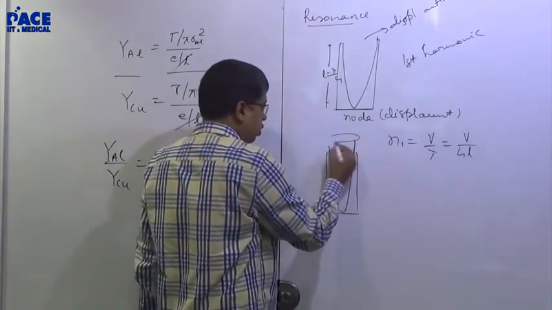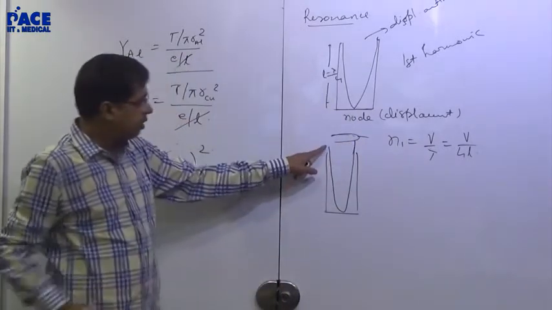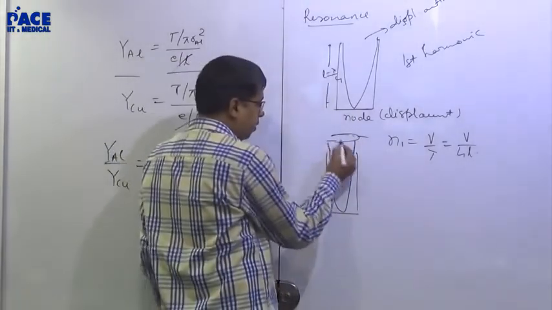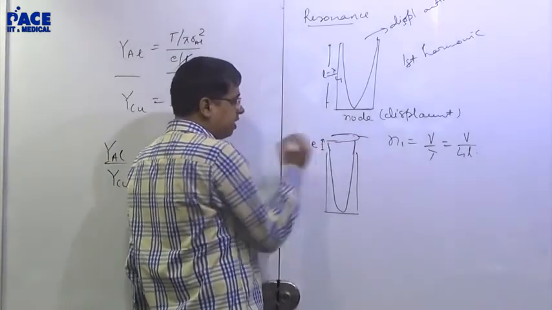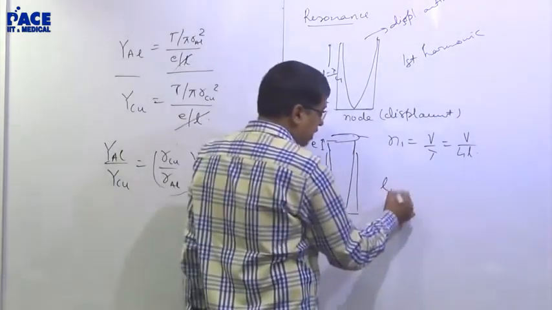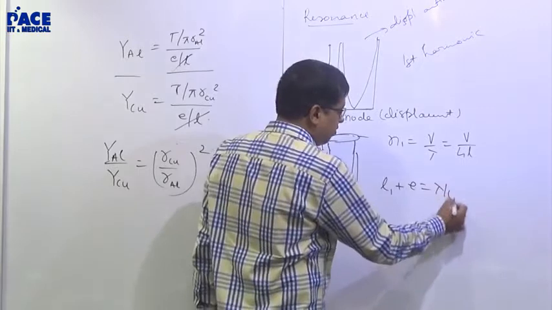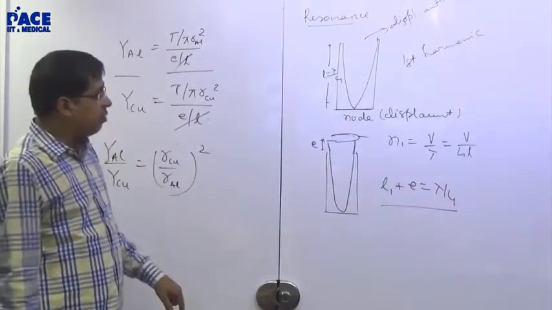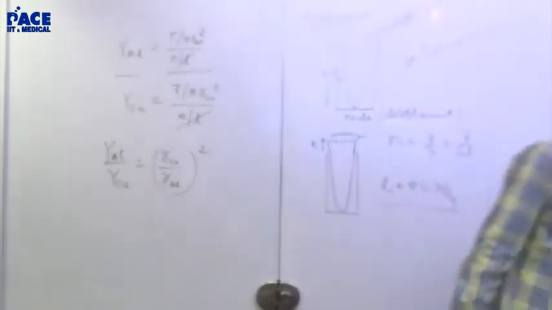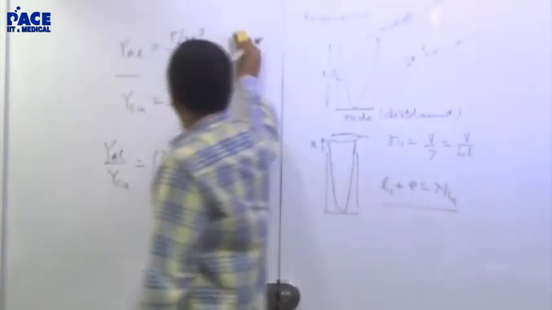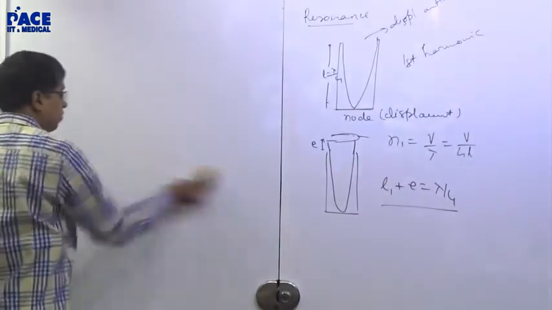If ever you are taking end correction into consideration, understand this. End correction means you are keeping the tuning fork here. This length will be the end correction. So you will take L1 plus E is lambda by 4. Then generally, in the second case, they will give you L2 plus E is equal to something else.